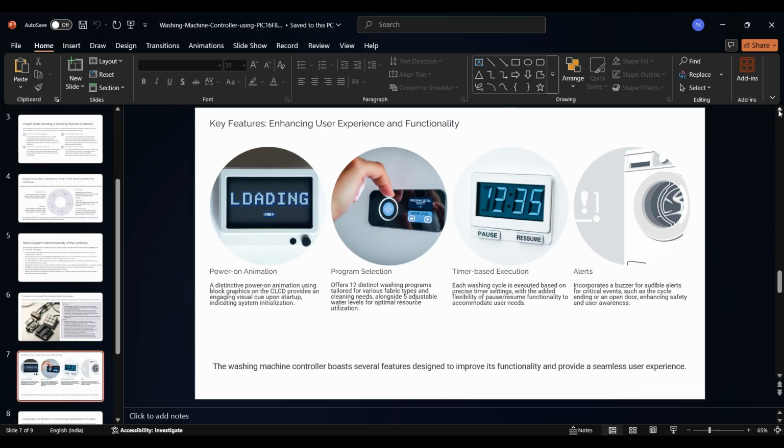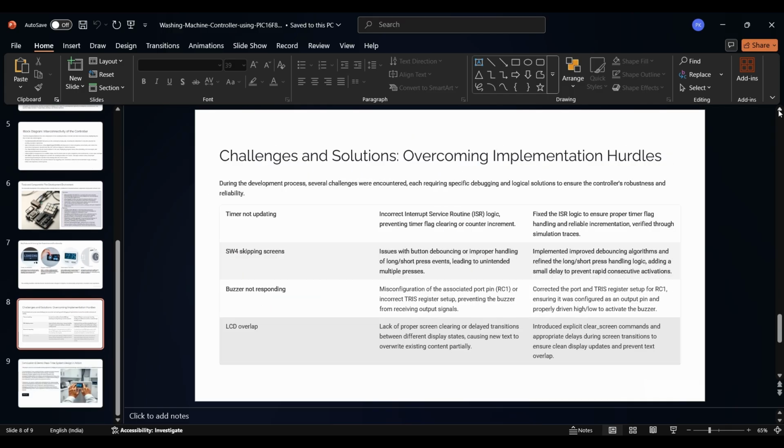Key features. Some notable key features of the controller include a power-on animation on the CLCD, support for 12 washing programs and 5 water levels, timer-based execution with pause and resume functionality, real-time alerts and a clear end-of-cycle notification. These features contribute to an enhanced user-friendly experience.